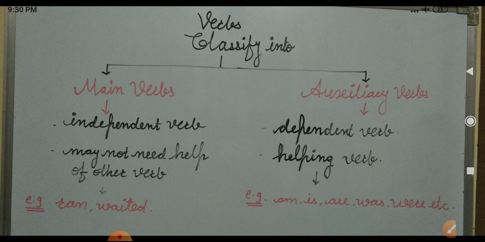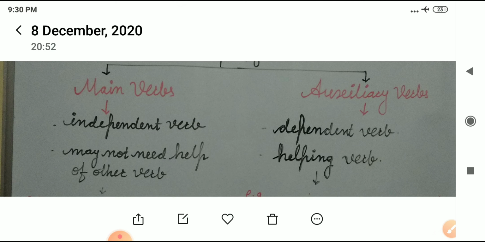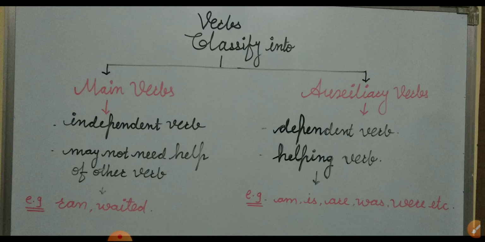So in this way we have seen the classification of the verb. Classification of the verb is in two kinds: main verb and auxiliary. Then we have seen the subject verb agreement, and the last point, that is finite and non-finite verb, we have seen today in this video. I think you understood very well. With the help of this video you can solve all the activities given in this lesson. Thank you. Have a nice day.